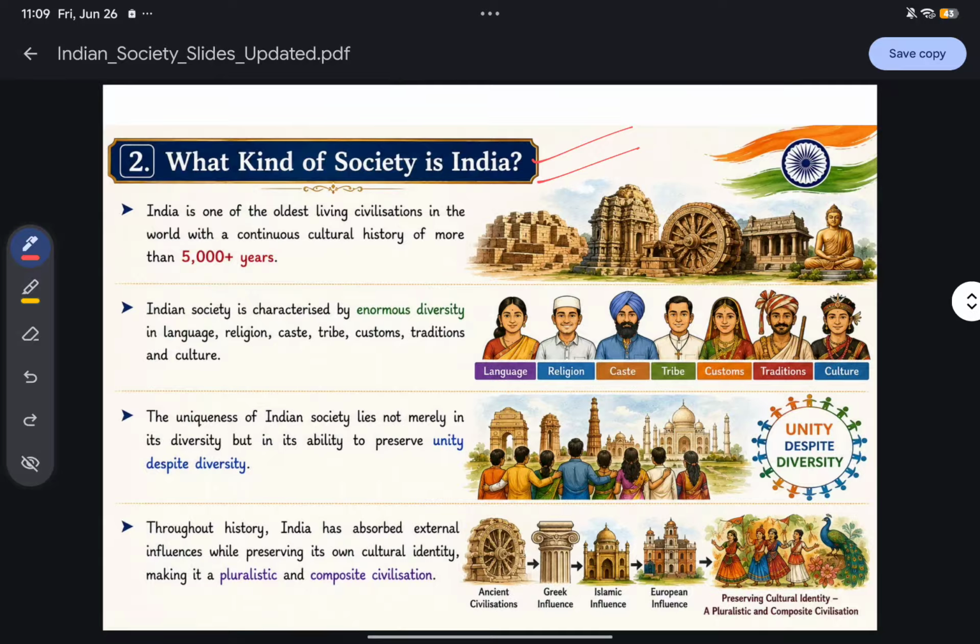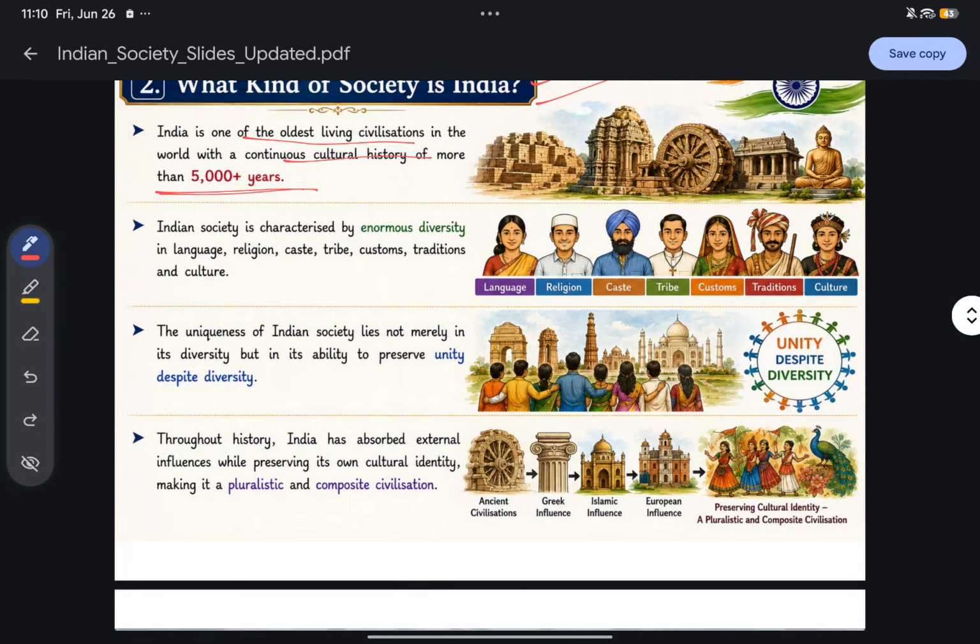See, India is one of the oldest living civilizations in the world, with a continuous cultural history of more than 5,000 years. Everybody knows that we have a long history, from the Indus Valley civilization to the Vedic civilization, then the Mahajanapada era, then the medieval period, then modern, and now current. The customs and culture are preserved and followed till date. So we have a continuous cultural history of more than 5,000 years. That is the most important thing.